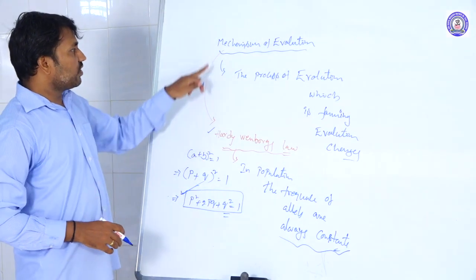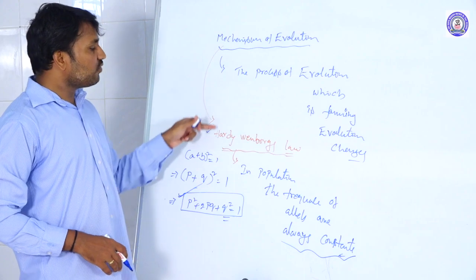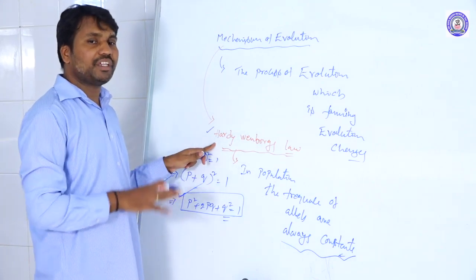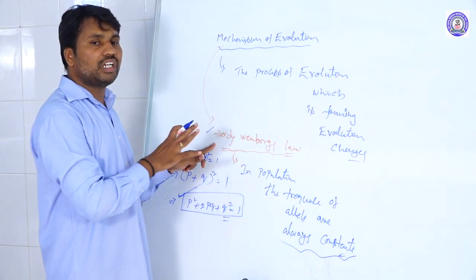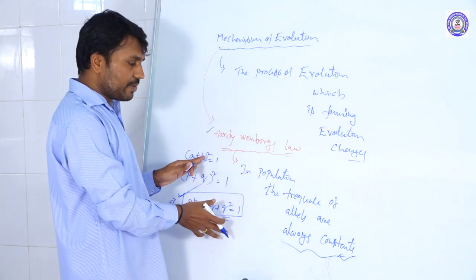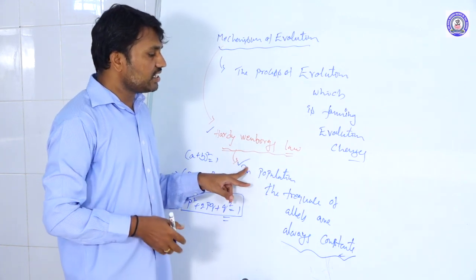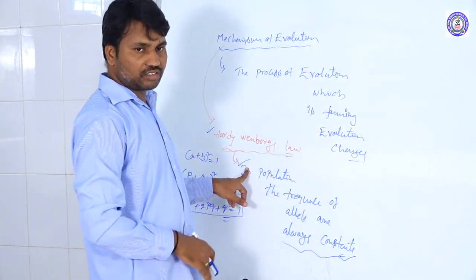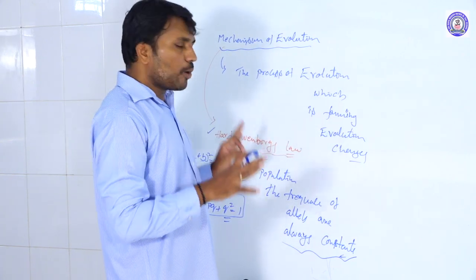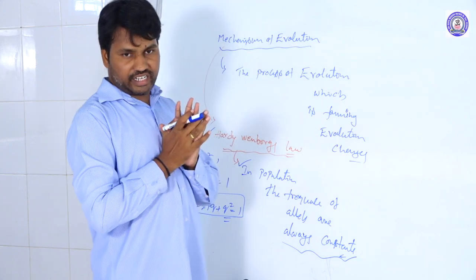The mechanisms of evolution deviate from the Hardy-Weinberg equilibrium; it won't be maintained. The Hardy-Weinberg equilibrium explains that the population is always constant. When it is constant, there are no variations in the population, and similar types of characters are present.